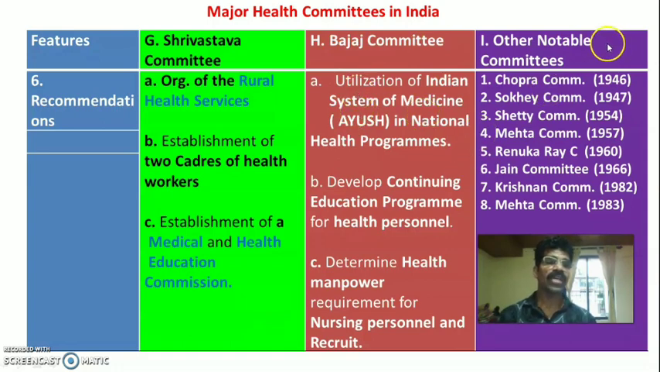Okay, then we have so many other notable committees. In the beginning session I already mentioned, and in my previous video I explained all these committees in detail. You know that the first committee was the Joseph Bhore Committee, 1943 to 1946, and the second committee, the Mudaliar Committee, came in 1959 to 66.